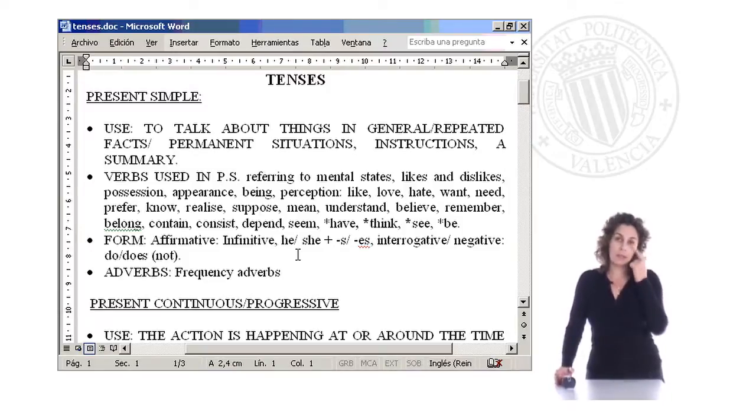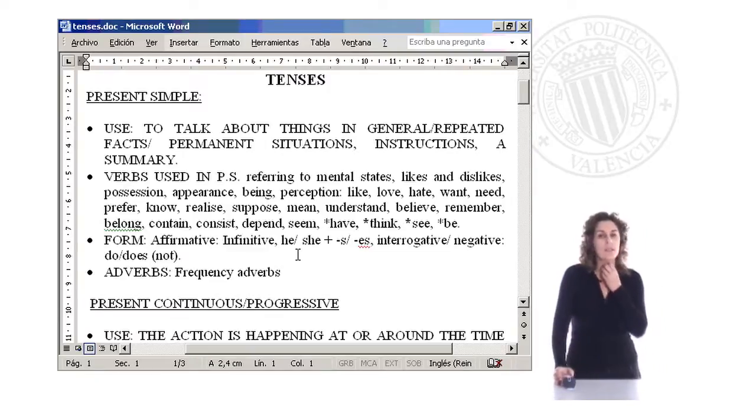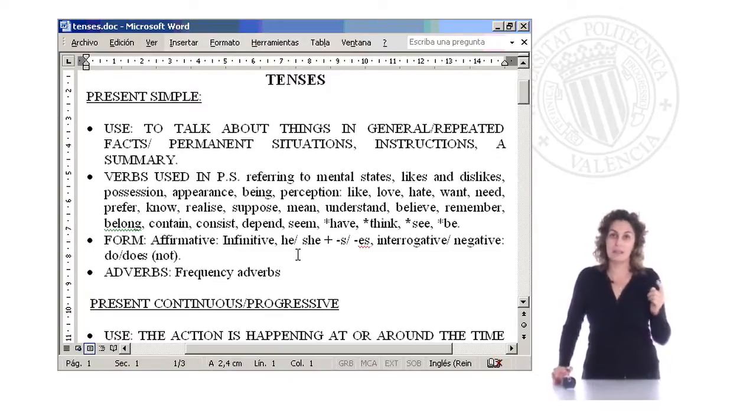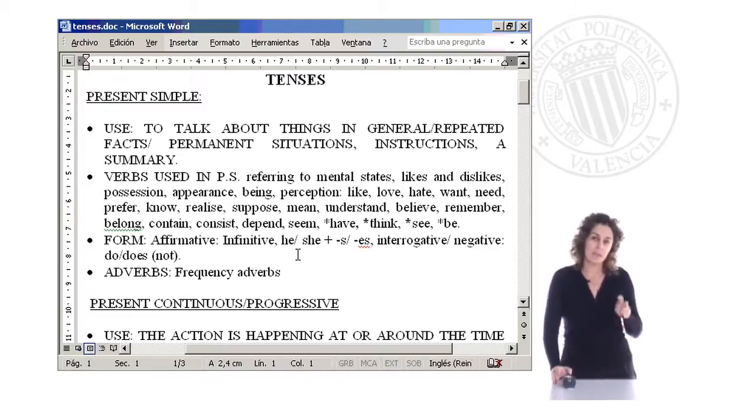When I see something, I see you, right? I see the computer. This is present simple. But when we say, I'm seeing the boss tomorrow, that means I have a meeting. That means I'm not talking about the ability to see people through my eyes. Okay? Then this is the difference.